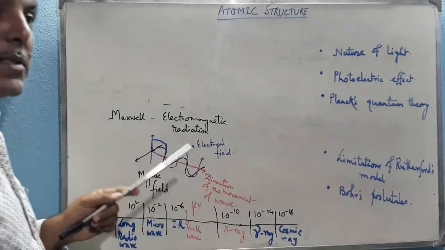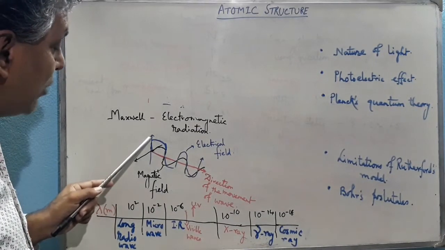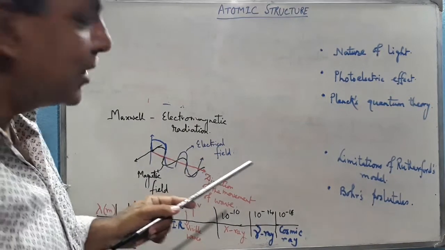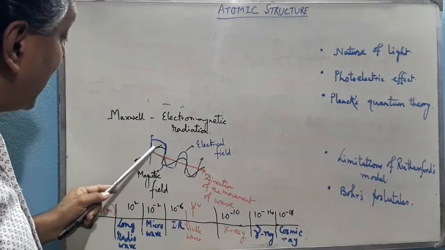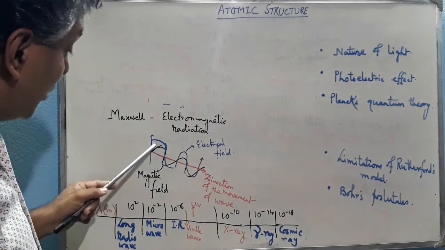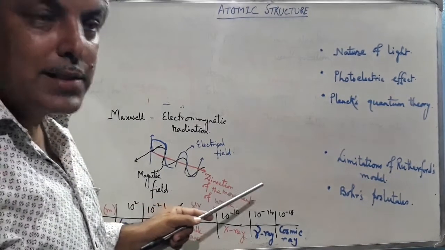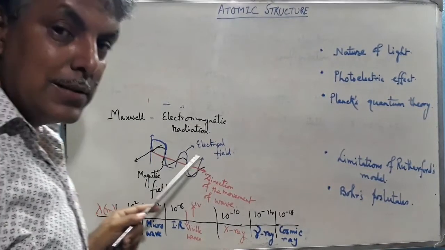Now, this is actually a three-dimensional wave. The blue color wave denotes the electrical field, which is perpendicular to the direction of propagation of the wave. Suppose we have assumed that the red color denotes the x-axis, blue color denotes the y-axis, and black color denotes the z-axis.